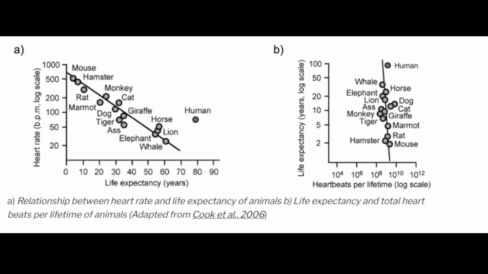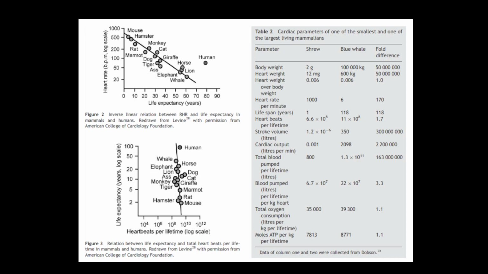And it says this is adapted from Cook et al. 2006. So that is an article in the European Heart Journal. There we go. And you'll see, when they say adapted, they really just mean that they took the graphs, instead of having them one on top of the other, they put them side by side. That's really the only difference, apart from adding like an A and B.